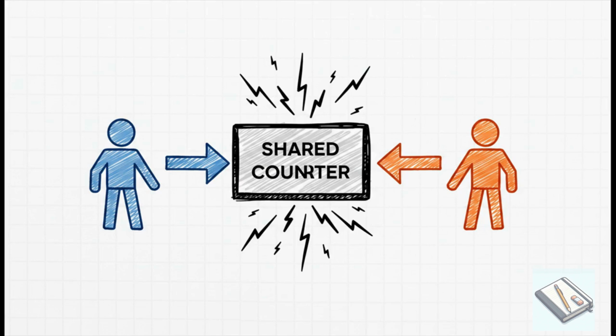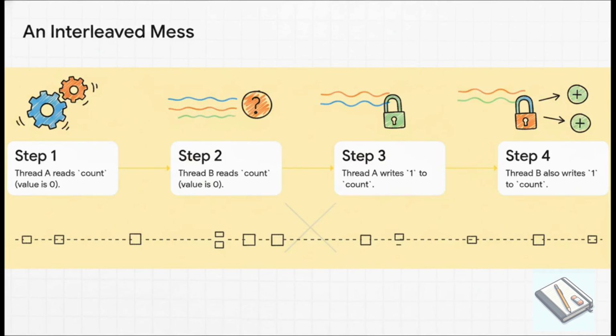Imagine you have a basic counter. If I ask one thread to increment it, the count goes up by 1. If I ask a second thread to do it right after, the count goes up by 2. Simple enough. But what if they try to do it at the exact same microsecond? So here's how things can go completely wrong.